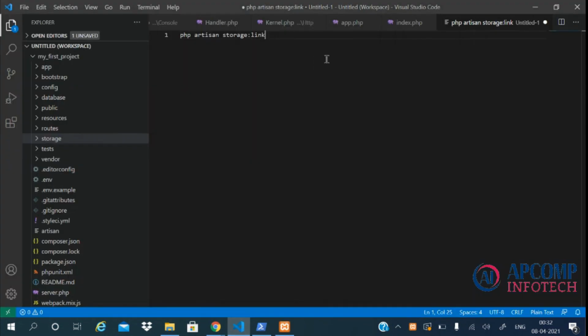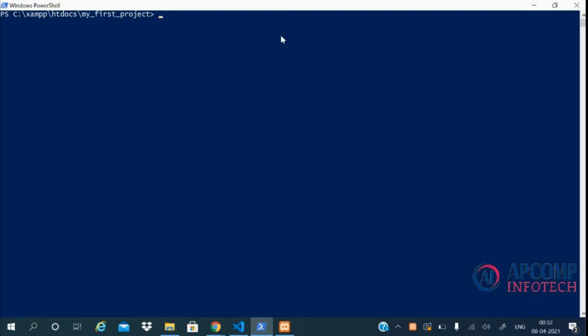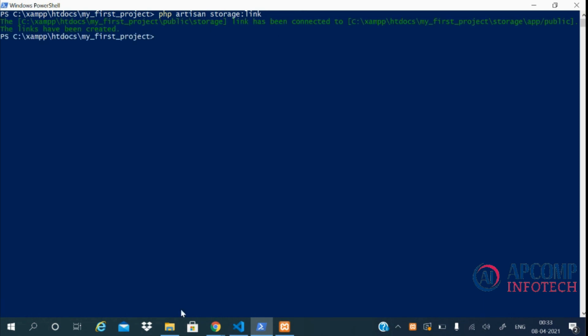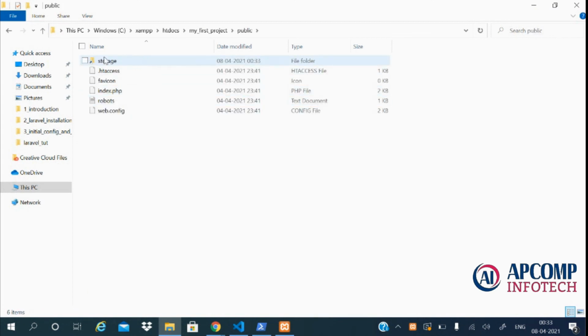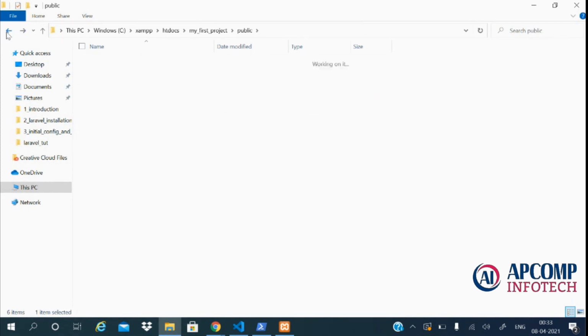Let me show you by running this command: php artisan storage:link. In our directory, as we can see, within the public directory there is a symbolic link created for the storage folder. This folder is a symbolic link to the storage/app/public folder.